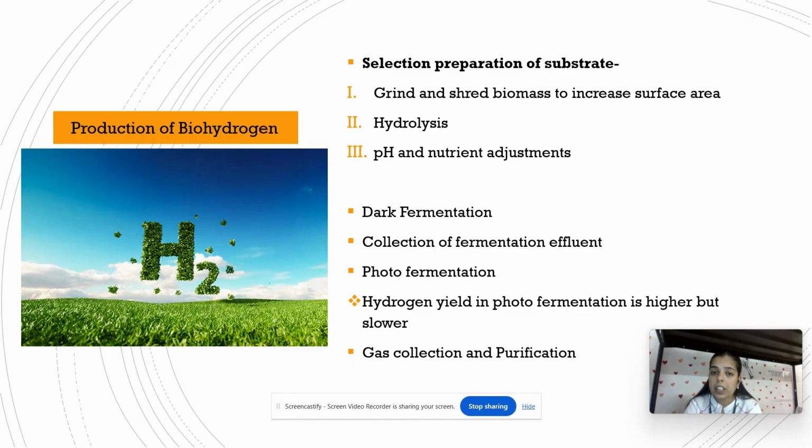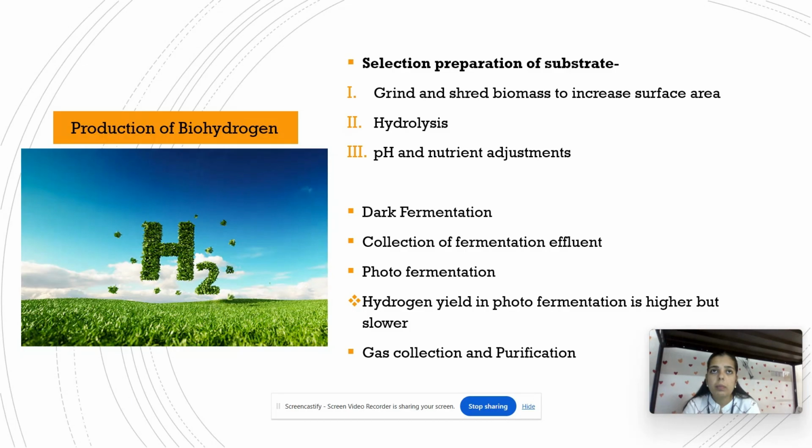Then we have to maintain the pH and nutrients for the microbial activity. Then we give all this sample to a dark fermenter. Then the microbial activity will start and hydrogen will be produced. So in this dark fermentation, glycolysis between glucose and microbes will happen.